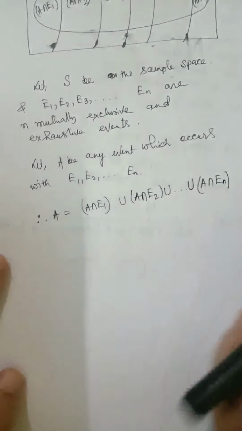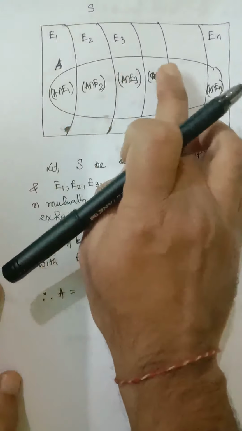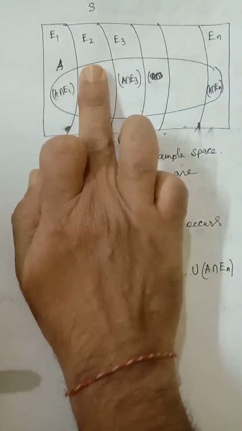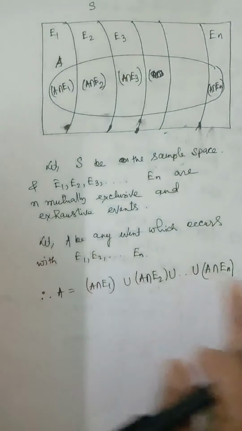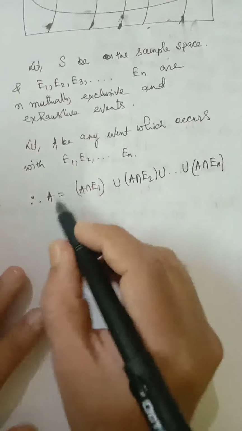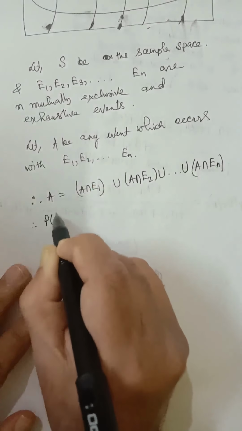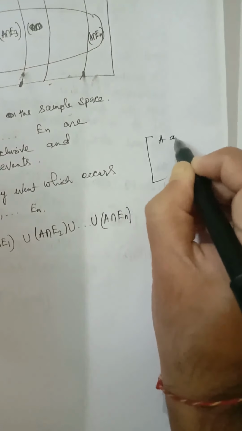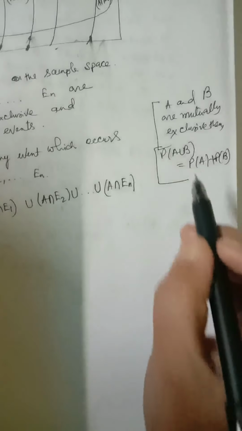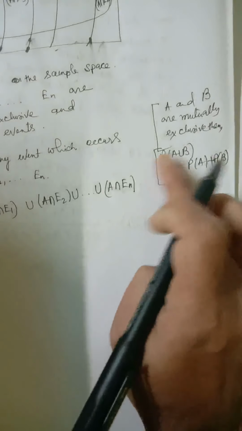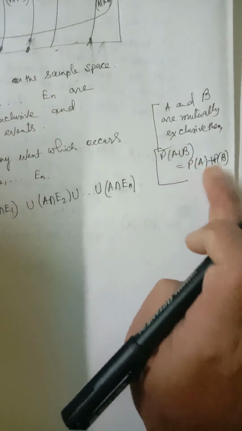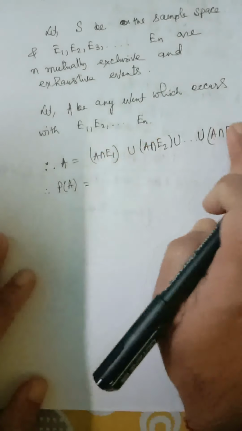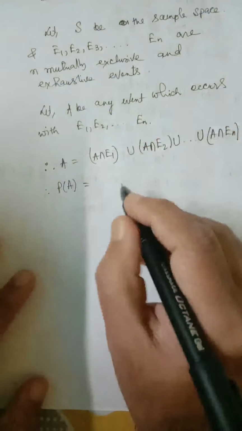Now you can see these are disjoint sets. These are mutually exclusive. These two sets have no part in common. So these are mutually exclusive, and therefore, we know that if A and B are mutually exclusive events, then P(A union B) equals P(A) plus P(B). Using this idea, as these are mutually exclusive events, we get P(A) equal to the probability of this.